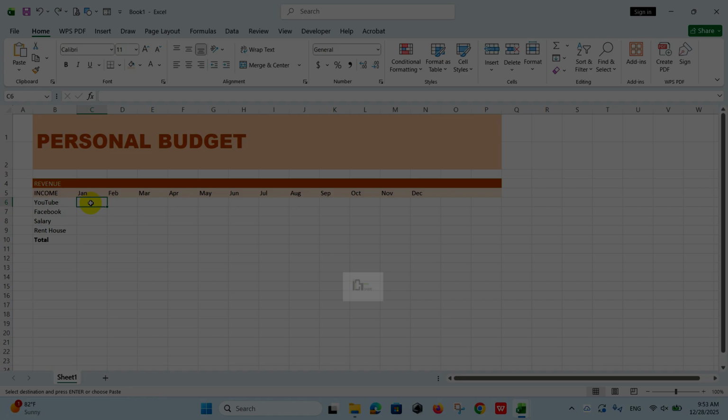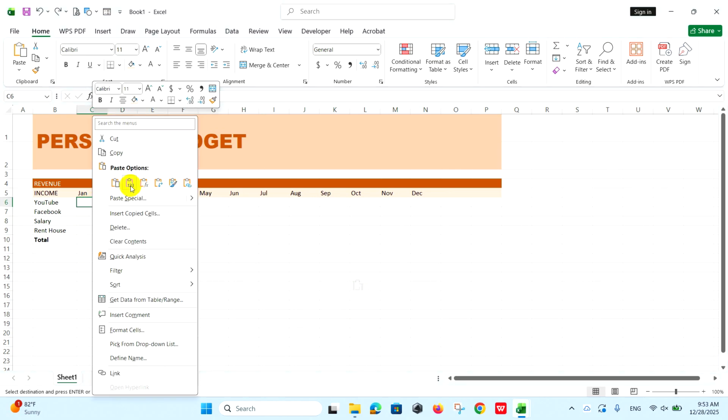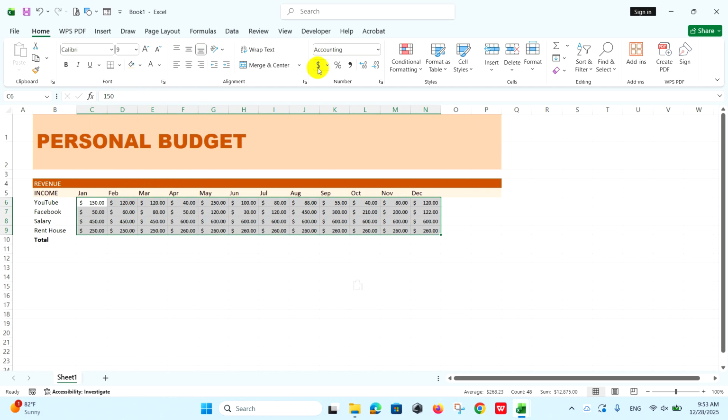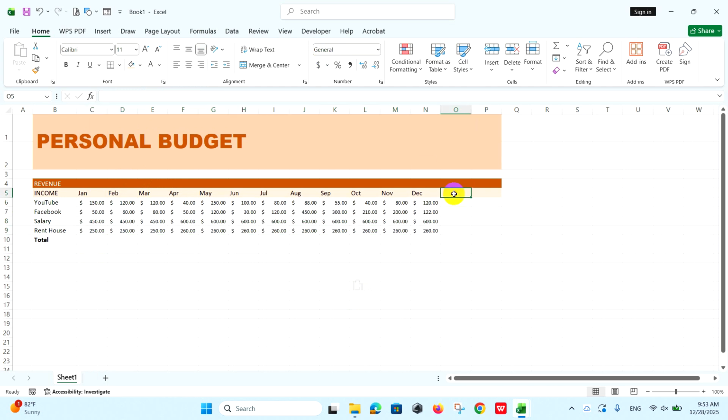Insert income from January to December. For this revenue, I copy and paste on the cells. Next, type year and sparkline in the cell. Select the column and resize it to be spacious.